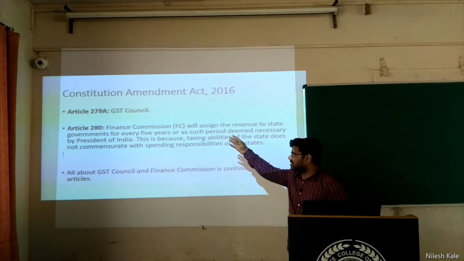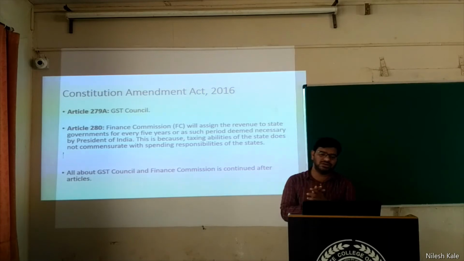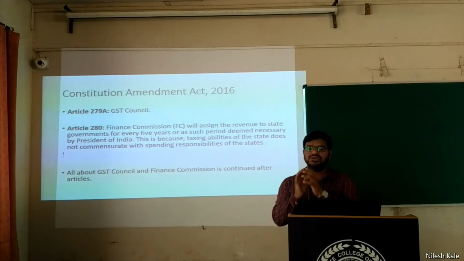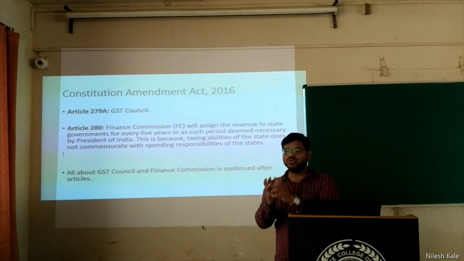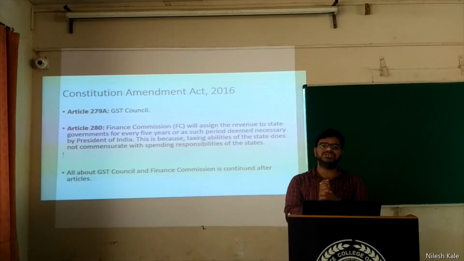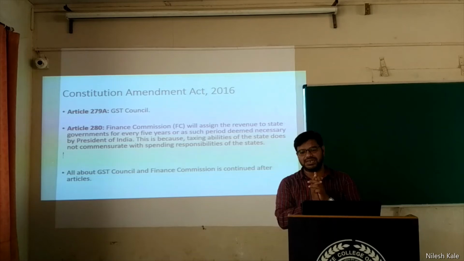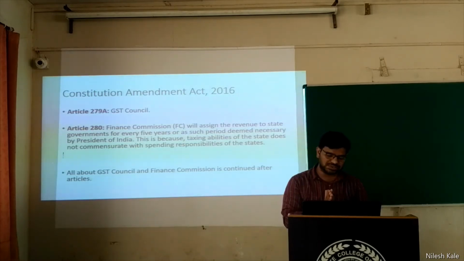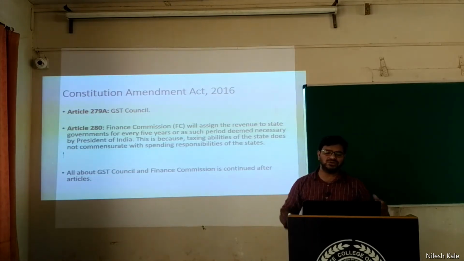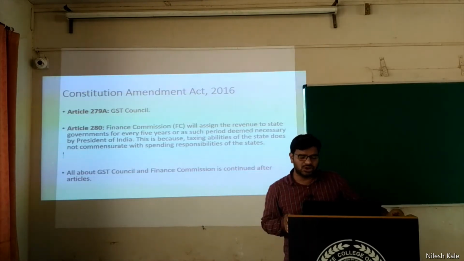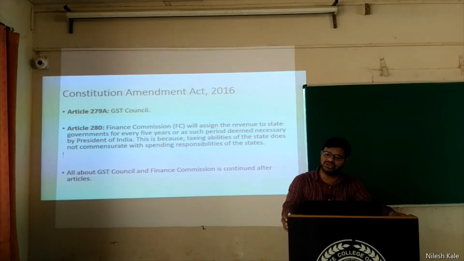Article 279A, GST Council, very important. Article 279A gives the power to look into the matter of GST. Article 279A, GST Council is formed. Article 280, Finance Commission. Finance Commission will assign the revenue to the state governments every 5 years or at such period deemed necessary by the President of India.